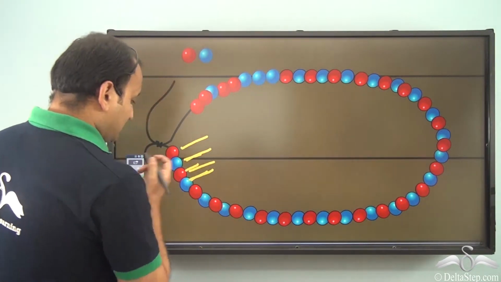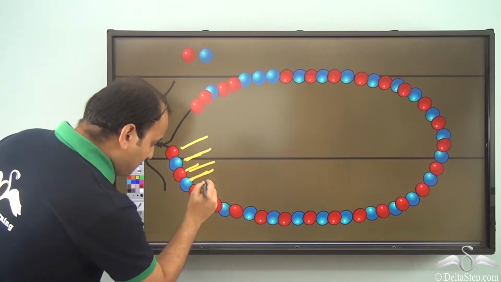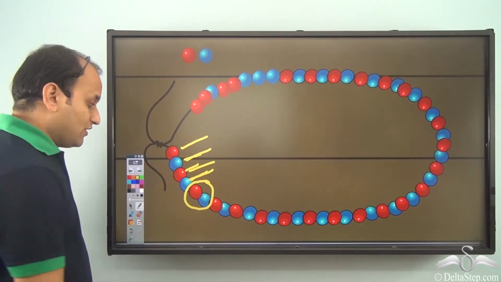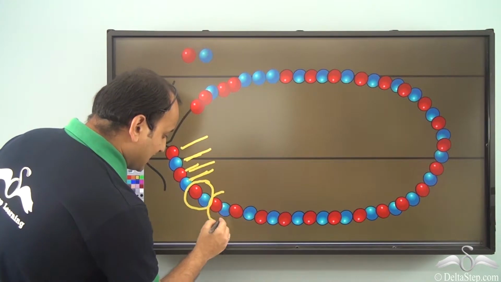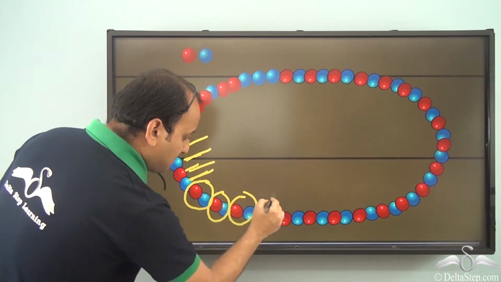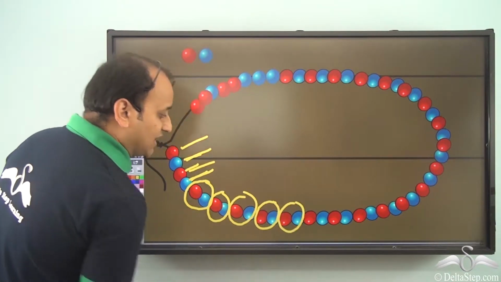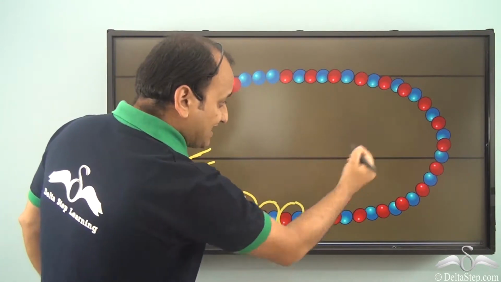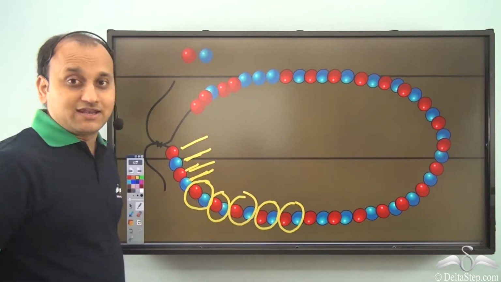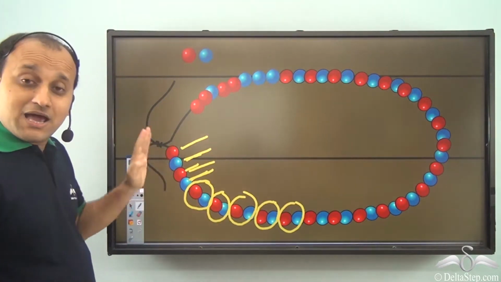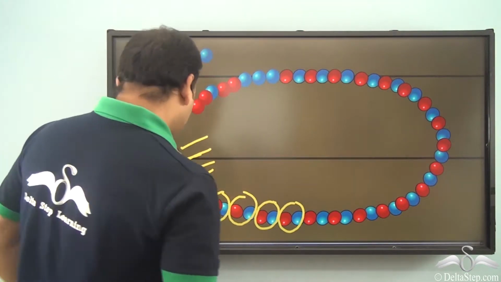Well, if we see a pair of red and blue, it is repeating again and again, isn't it? So it is always in a pair. This pair is repeating again and again. So red and blue make a pair and this pair is repeating again and again. So this is what this entire necklace is made up of.